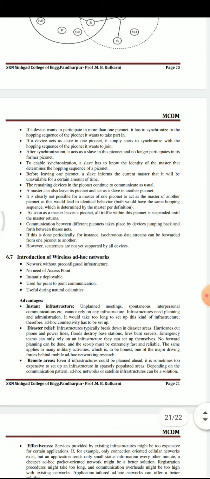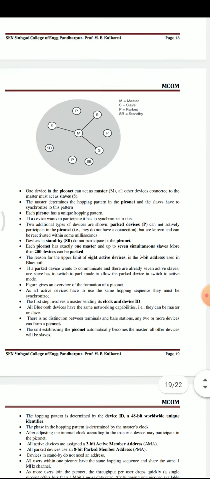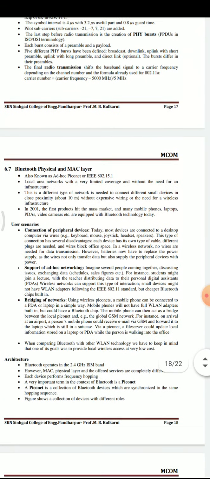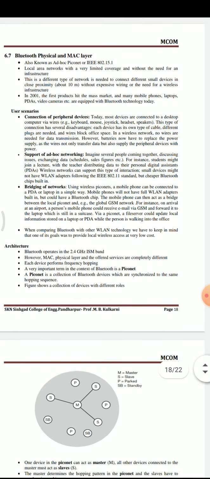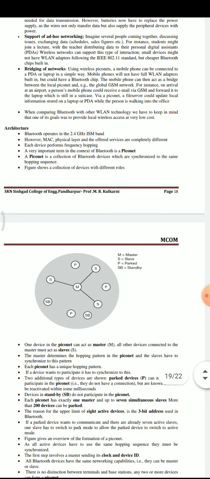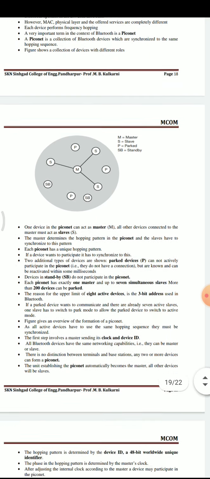This is all about Bluetooth. The question was asked many times in the university exam: explain Bluetooth architecture in detail for 7 marks. Expected points are the user scenario, architecture, what is a scatternet, what is a piconet, and the different types of devices used in one piconet, that are master devices, slave devices, parked devices, and standby devices.